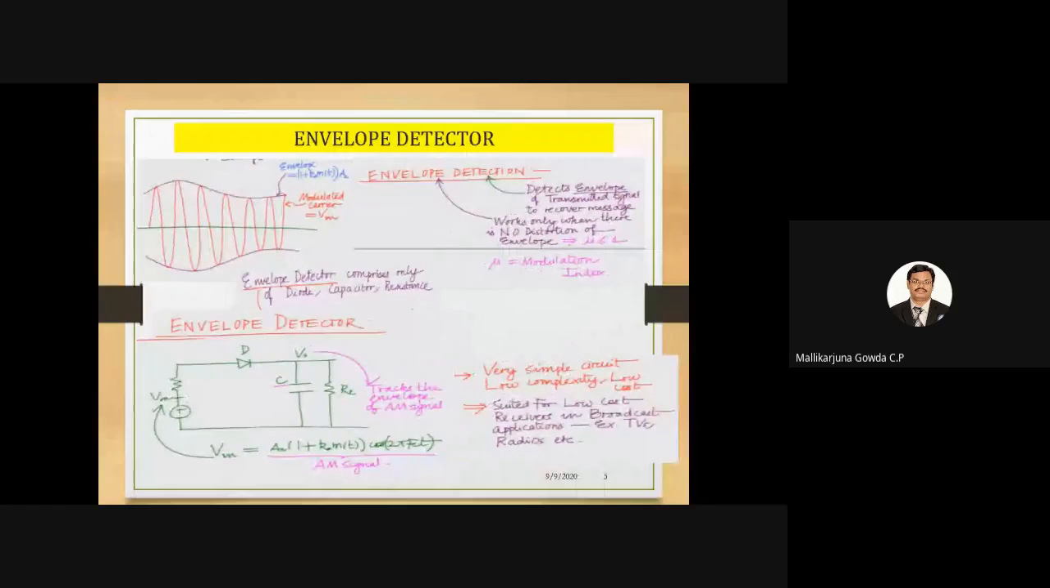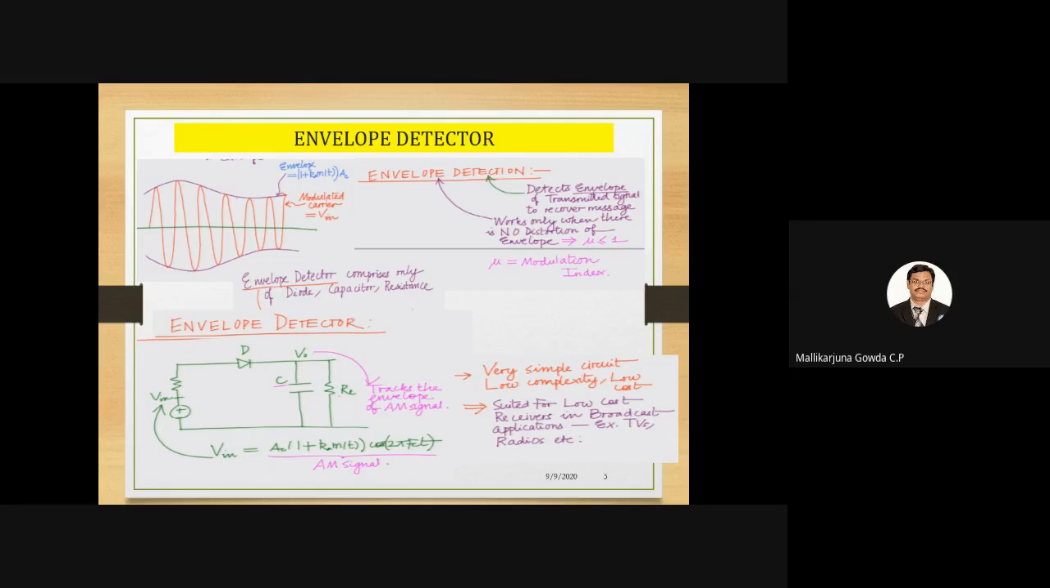To understand much better, some more information is written. See, detection means what? It will detect the envelope of the transmitted signal. Why would I like to detect the envelope of the transmitted signal? I would like to recover the message signal. That is why I am going to detect the envelope of the modulated signal.